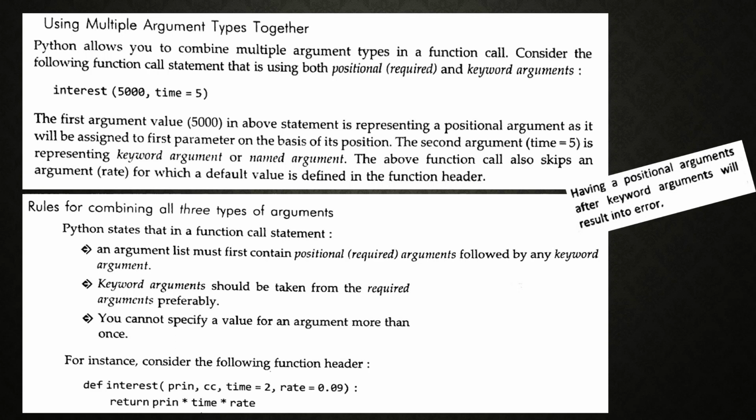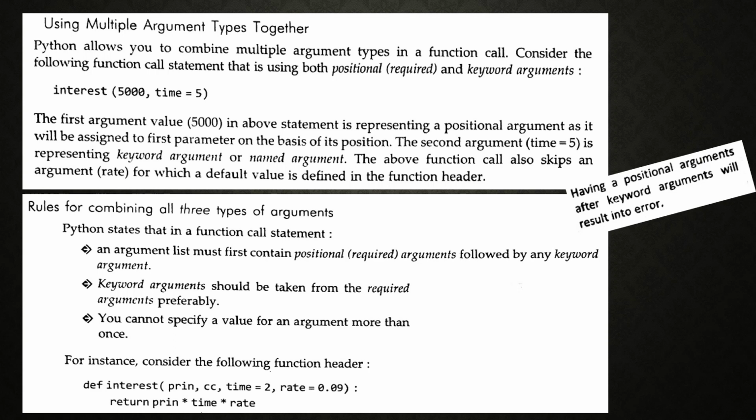Rules for combining all three types of arguments. So how can we combine all three types of arguments? Python states that in a function call statement, an argument list must first contain positional arguments followed by keyword arguments. See, there are some rules to combine three types of arguments.